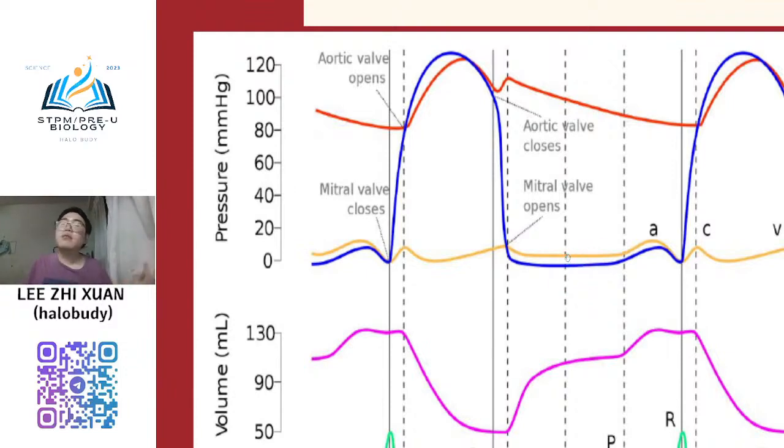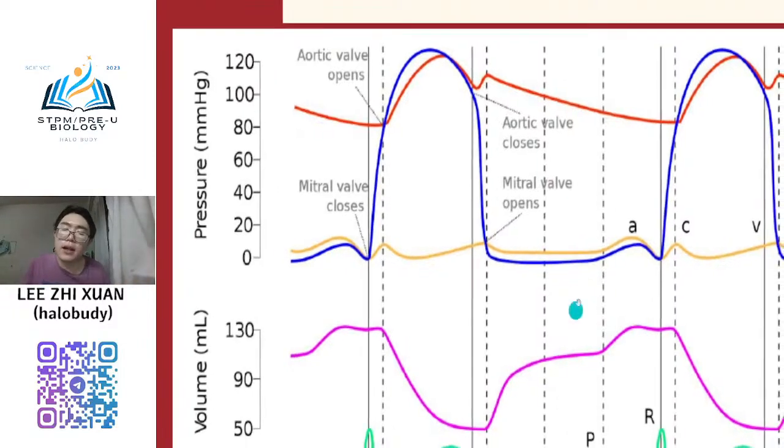Relax. Totally relax. Tak ada apa-apa. Kenapa? Kerana pressure dia sangat rendah. Pressure dia sangat rendah. And then here, all the valves are open. Every valve is open.